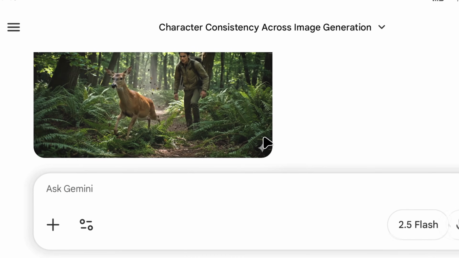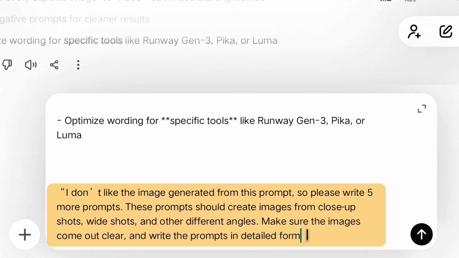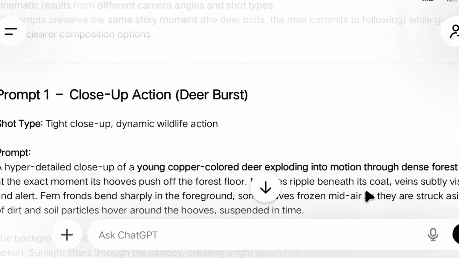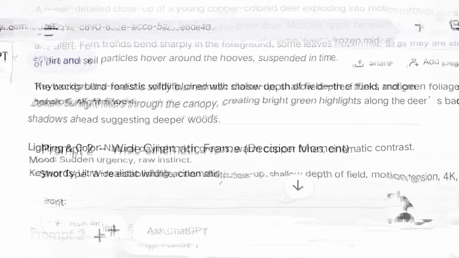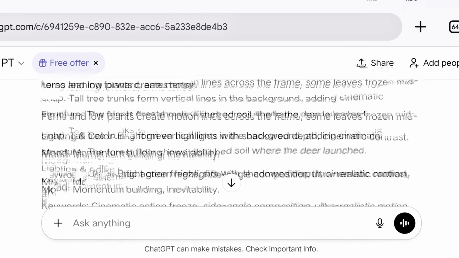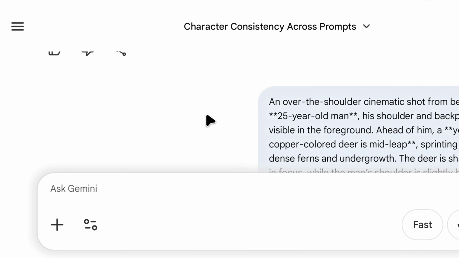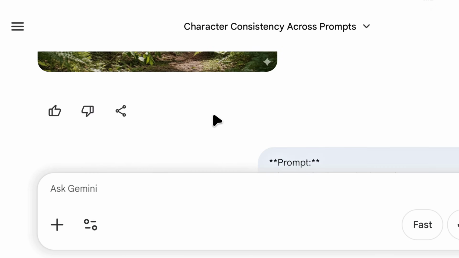After a short while, Gemini will generate an image for us, in which our character will remain consistent exactly as it is. We will download this image, and if you do not like this image, then you can ask ChatGPT to write more image prompts. It will write them for you. You can generate as many image prompts as you want in different styles and from different angles. And then you can generate images from all those prompts using Gemini and finalize whichever image you like the most.